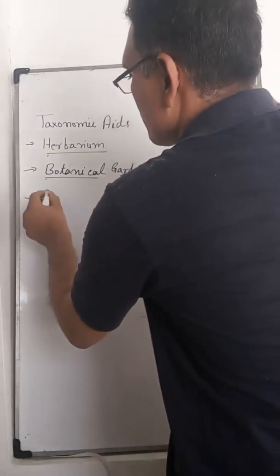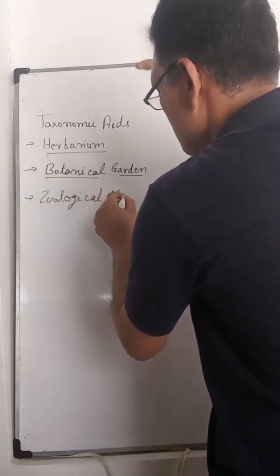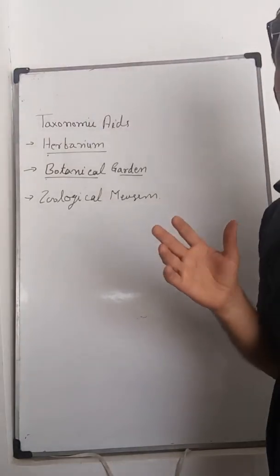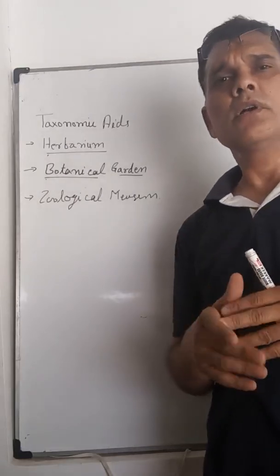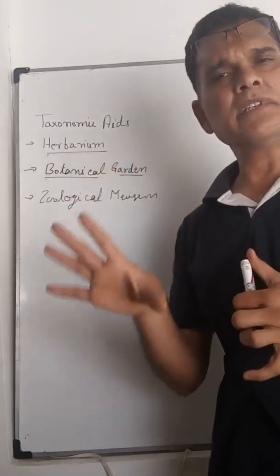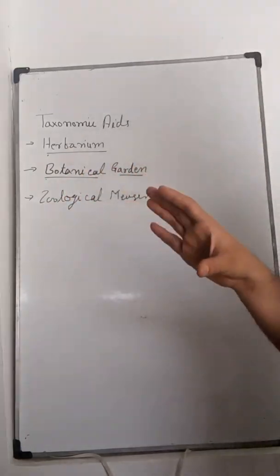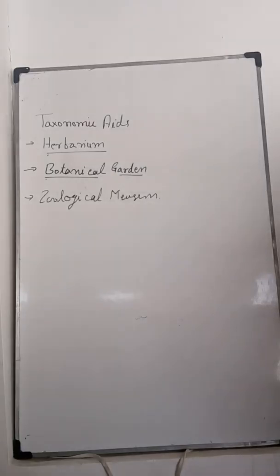Then the zoological museum. Zoological museums are the places where preserved and dried animals, not living ones, are placed for study purposes.